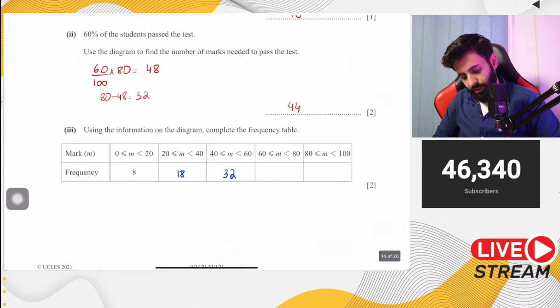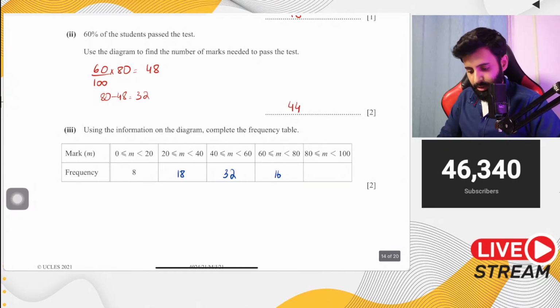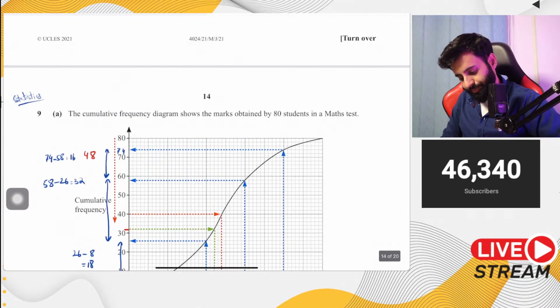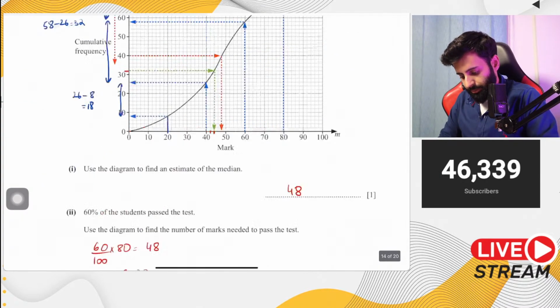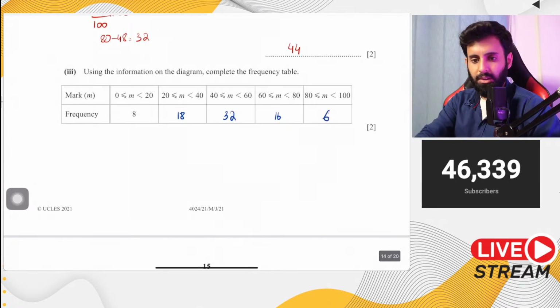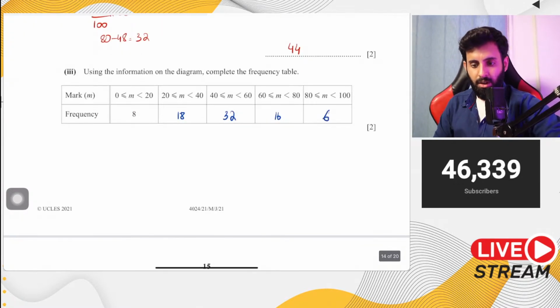Okay. And then in order to find out the final value, you can just add this up and subtract it from the total, or you can do it the normal way. अब ये कितना है? ये 80 है और ये 74 है. So find out the difference between 80 and 74. So that's equal to 6. And there you go. Pretty easy. Nothing too complicated so far.